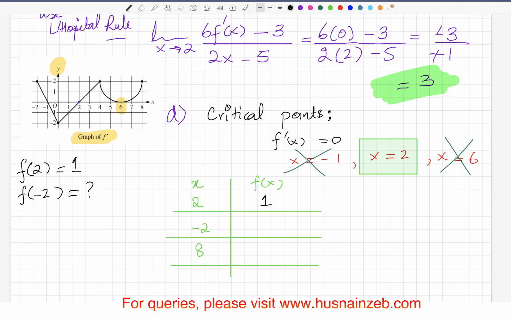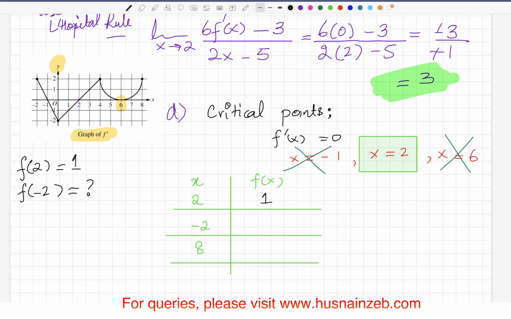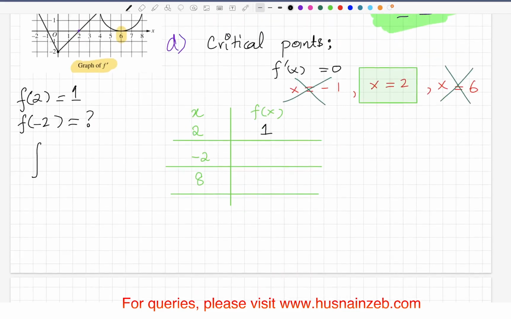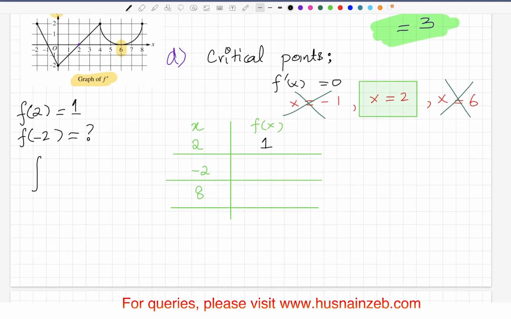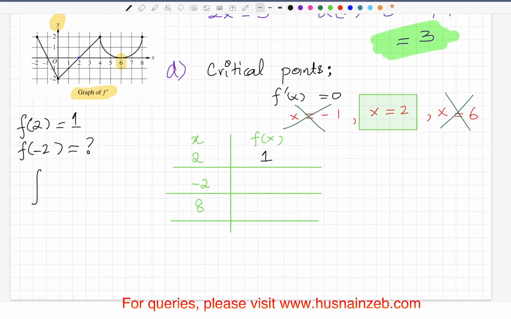What is it? Now, this is the graph for the derivative, right? Because the derivative and the antiderivative cancel each other. If you have a derivative and you want to get the function back, you have to integrate it, right? So if you integrate f derivative from a to b, this is actually equal to f of b minus f of a.